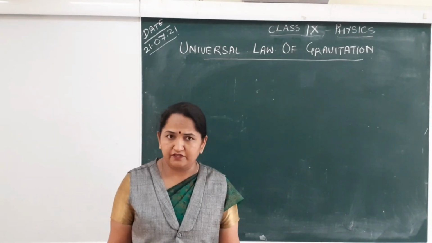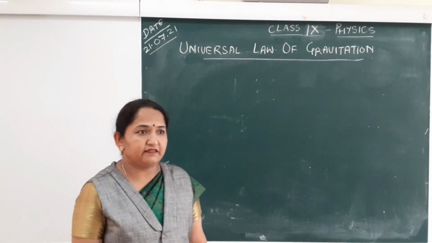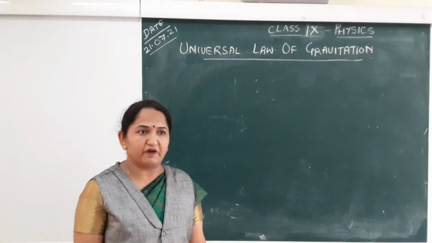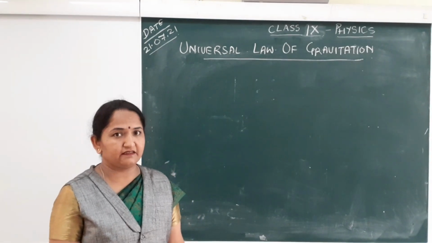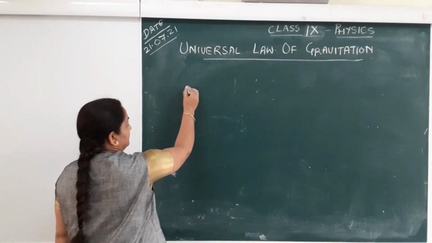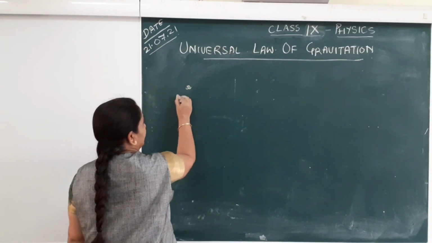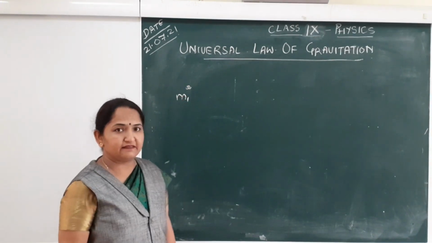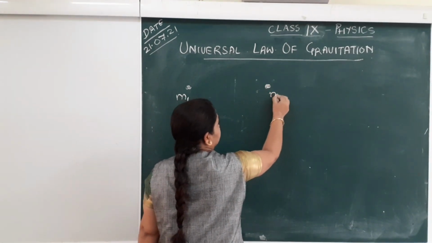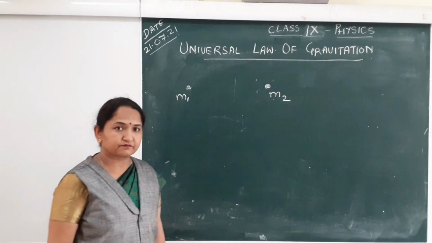Universal law of gravitation says that there exists a force of attraction between any two masses existing in the universe. Any two masses. Let us assume there are two masses, one I will label as m1 and another mass labeled as m2.